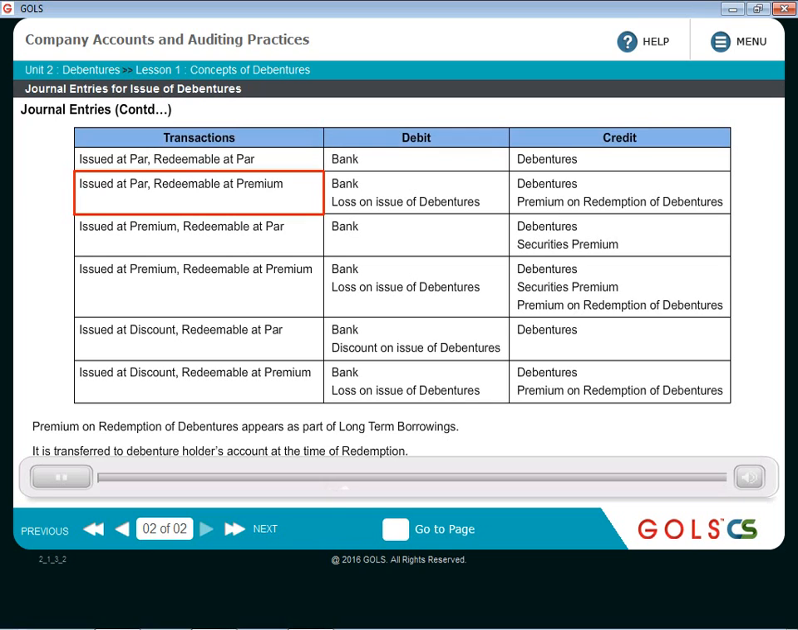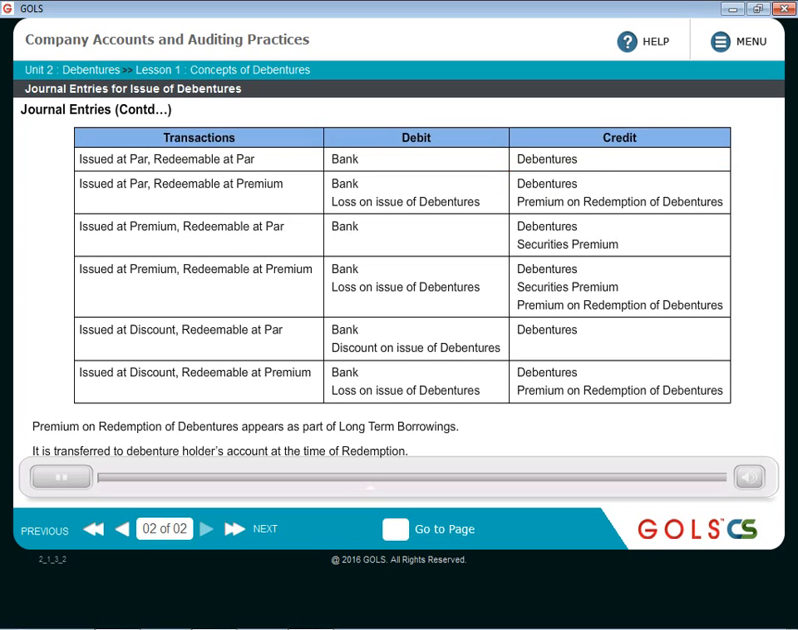So, right now for the time being, forget that these are redeemable at premium. Just concentrate on the issue at par. Then the simple entry will be bank account debit to debentures account. That is what I have shown in the first line, right? Debit bank account and credit debentures account.